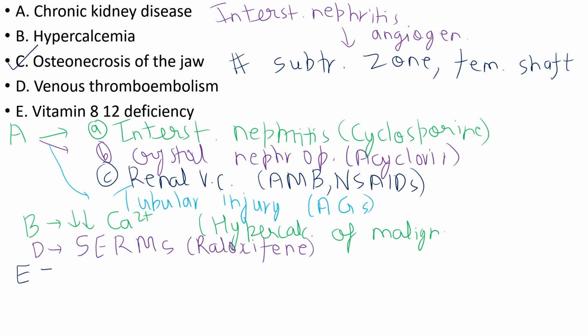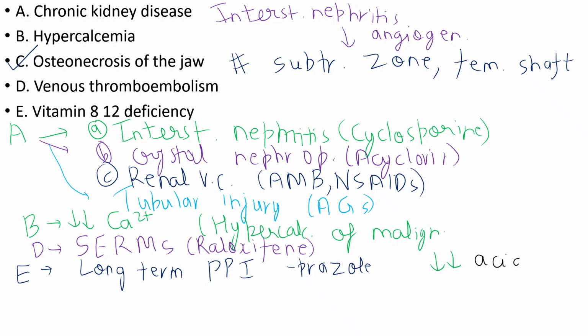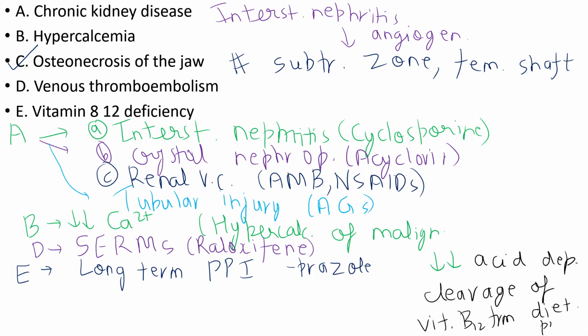Then finally, last but not the least, choice E. Vitamin B12 deficiency can be seen in long-term use of which drug? Yes, proton pump inhibitors. Very good, excellent. Like omeprazole, lansoprazole, pantoprazole, esomeprazole, anything which has a prazole, due to decreased, this is important, acid-dependent cleavage of vitamin B12. When we take food, there is acid-dependent cleavage of vitamin B12 from dietary proteins. But this does not occur when we take proton pump inhibitors because obviously acid is decreased.